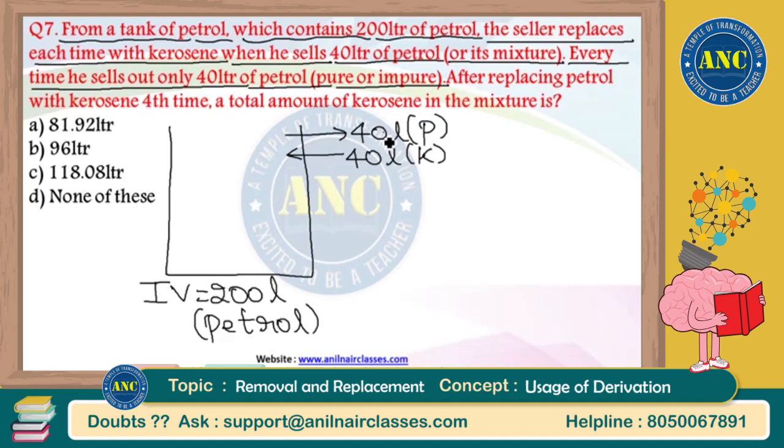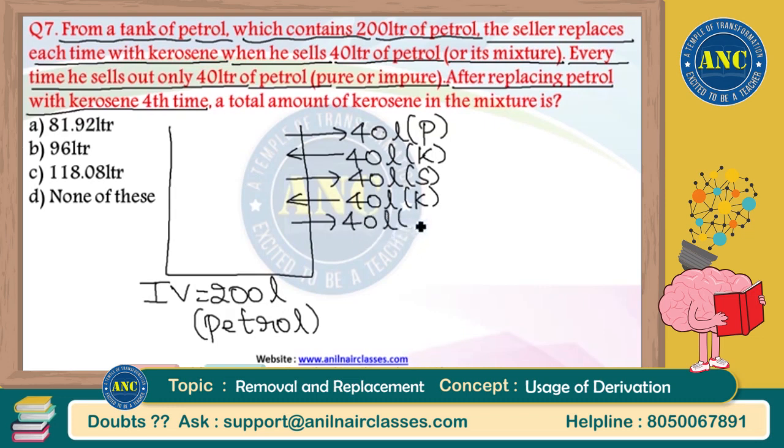Every time he sells out only 40 liters of petrol, whether it may be pure petrol or adulterated petrol, after replacing petrol with kerosene for the 4th time. That means another 3 more times I should write it. Now it is a mixture or a solution. 40 solution taken out, 40 kerosene added. 40 solution taken out, 40 kerosene added. Totally 3 times it is completed. One last time. 40 solution taken out, 40 kerosene added. I hope you are understanding, sir.